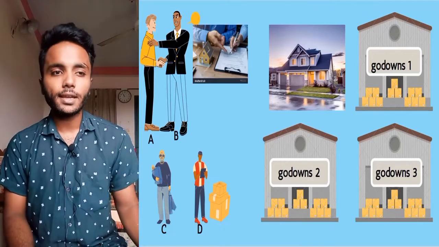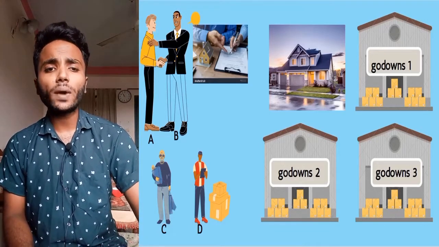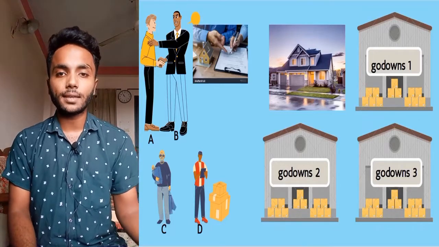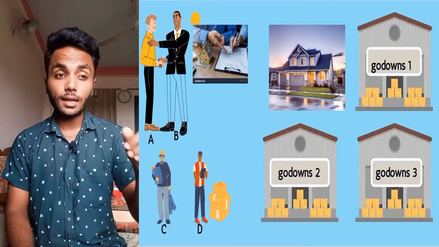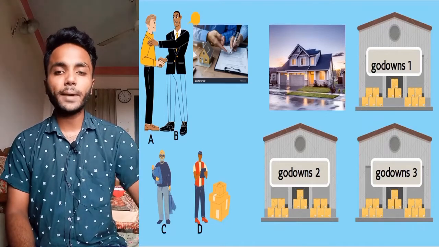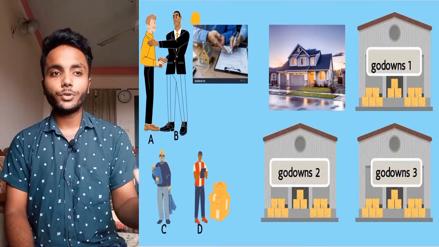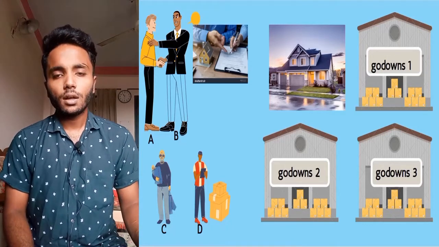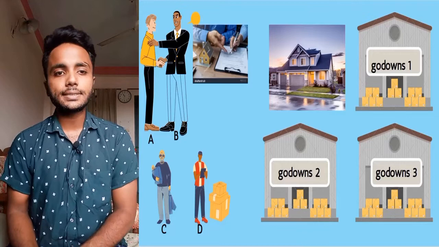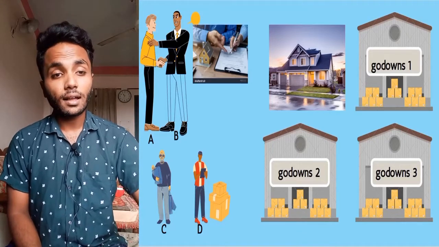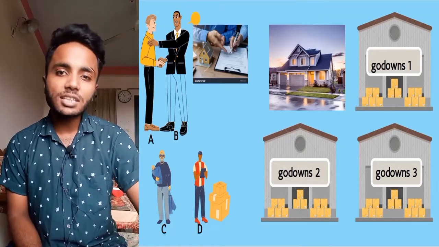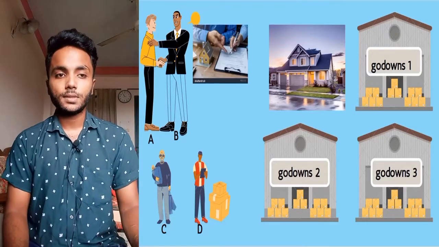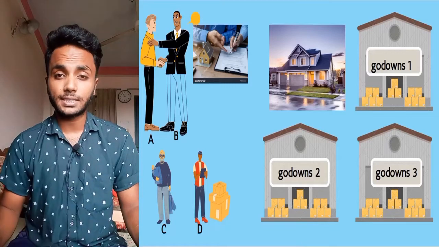Godown 2 and godown 3 are fraudulently included by B, and the conveyance instrument was made by B. Now the question arises whether godown 2 and godown 3 can be rectified.